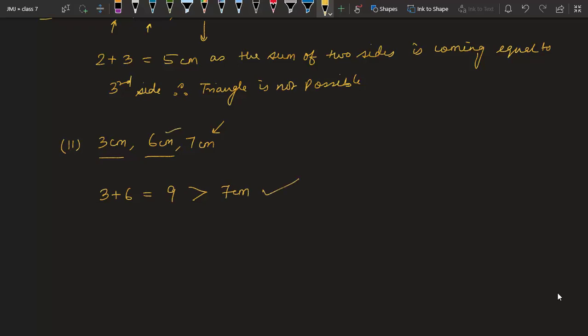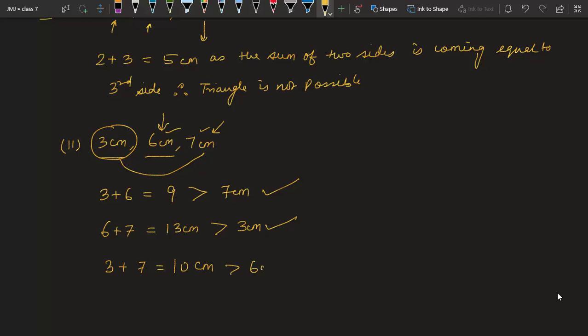Now let us take second and third side. 6 plus 7 is equal to 13 centimeter, which is also more than the remaining side, which is 3 centimeter. Correct. Now let us take first and third side. 3 plus 7 is equal to 10 centimeter, which is also greater than the third side, which is 6 centimeter.